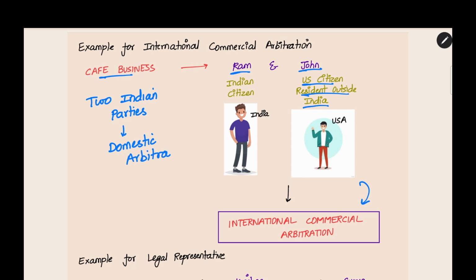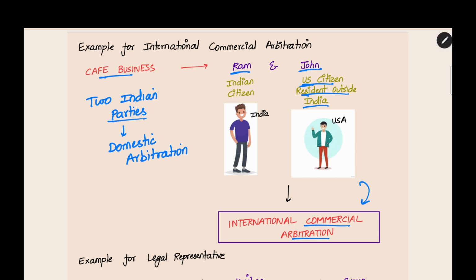But when one party is from India and the other party is from outside India, whether it be the United States or the United Kingdom, it is called an international commercial arbitration. At least one party should be from outside India. This is the basic thing. The definition we will be seeing later in the chapter in detail.